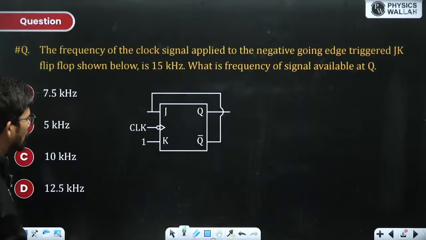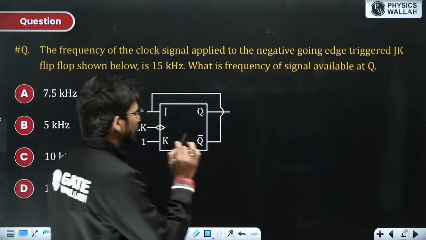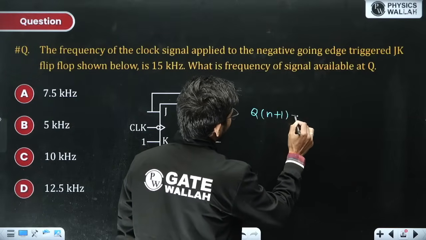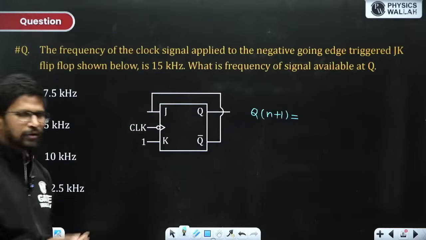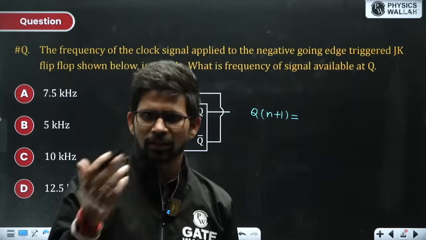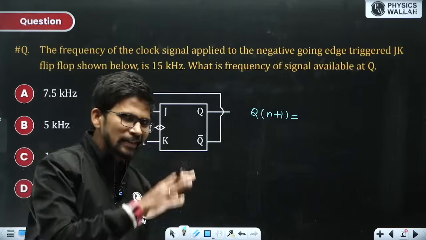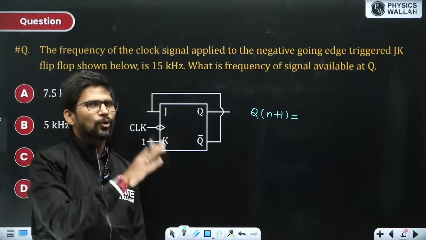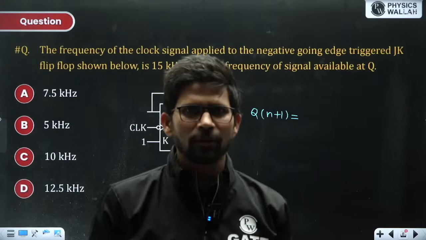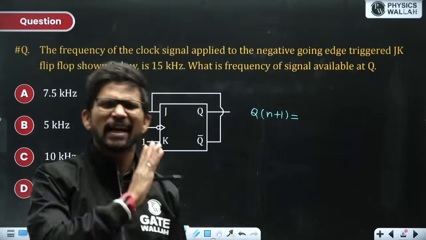Now always write down the characteristic equation, because for a flip flop based counter, whether there are 2 flip flops or 3 flip flops, the states of the counter will be generated according to the characteristic equation. And if we know the states of the counter, we can find out the output frequency at any output.